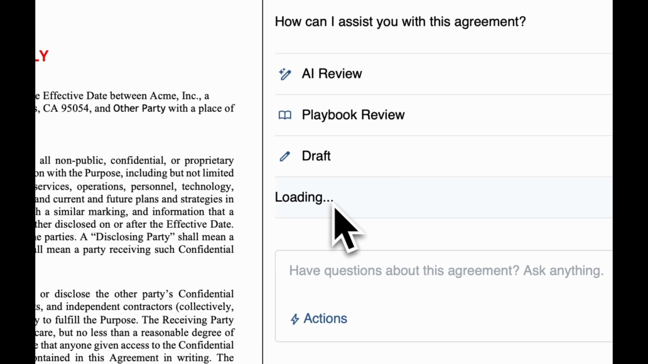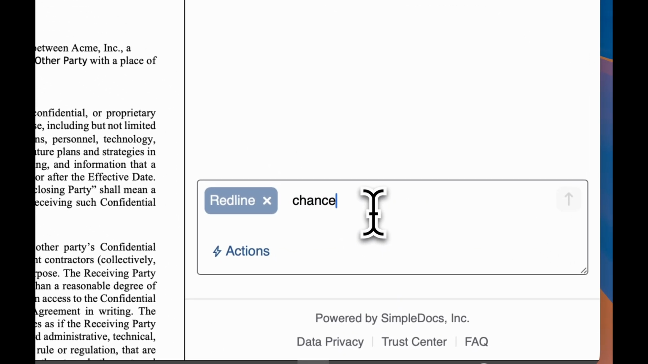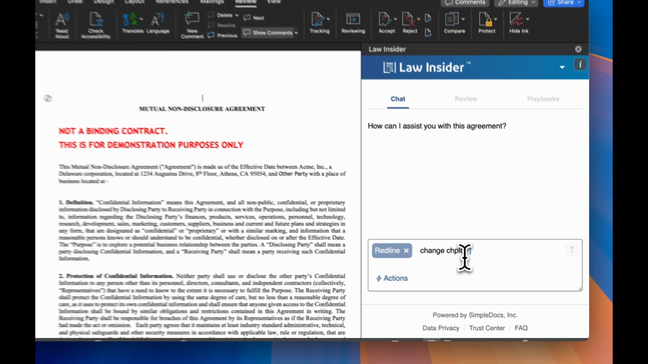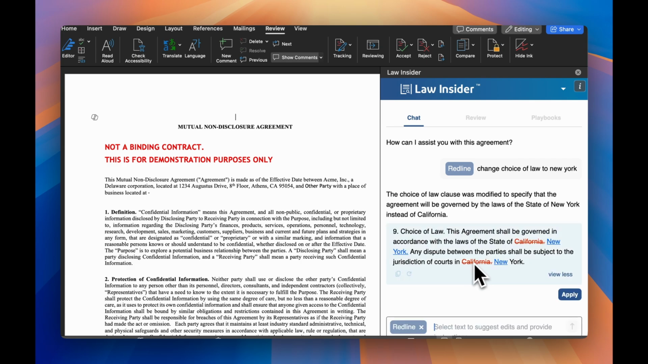We're going to go ahead and do a redline, and I'm going to indicate that we want to change choice of law to New York. And we'll see what the AI produces. It's identified that in clause 9, it has choice of law and that the choice of law is California, and it is proposing the change to New York.